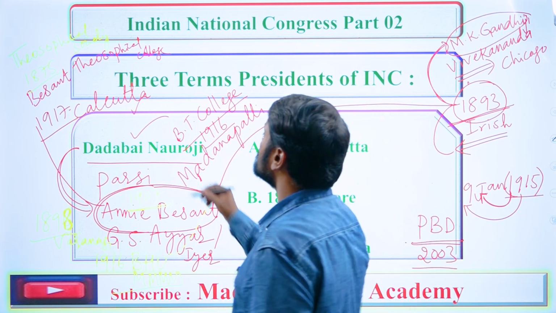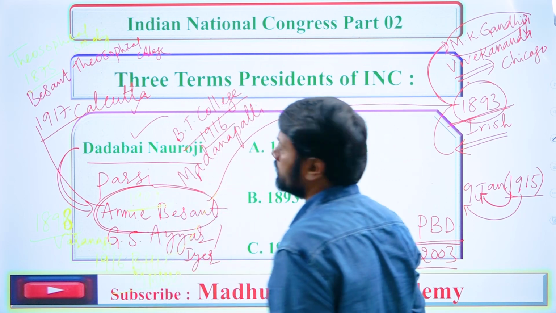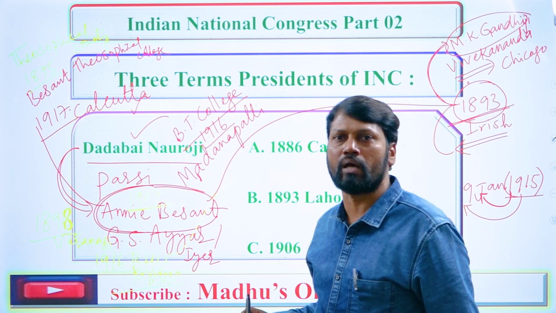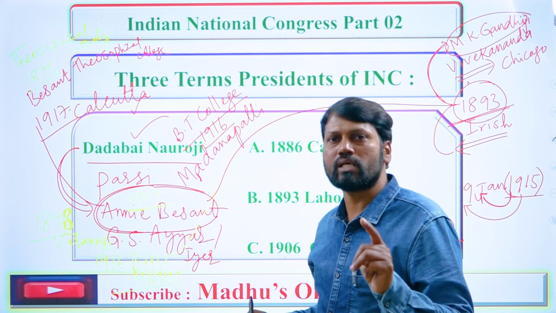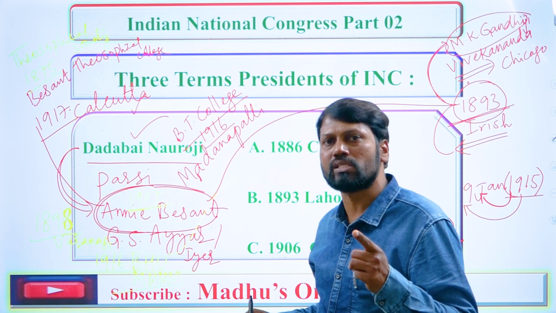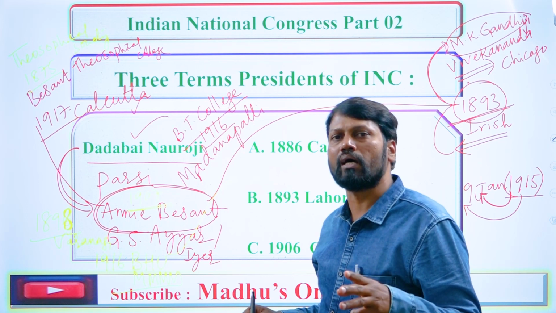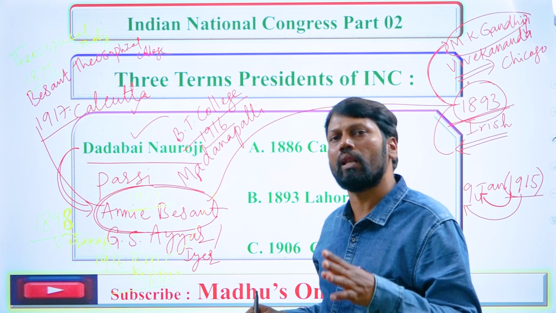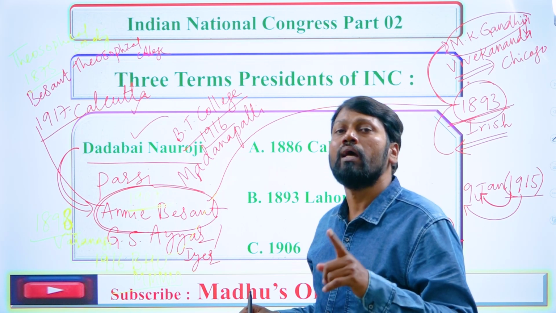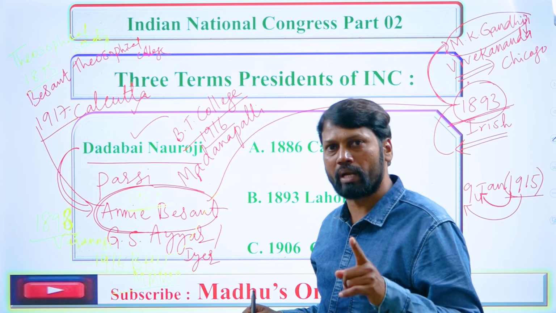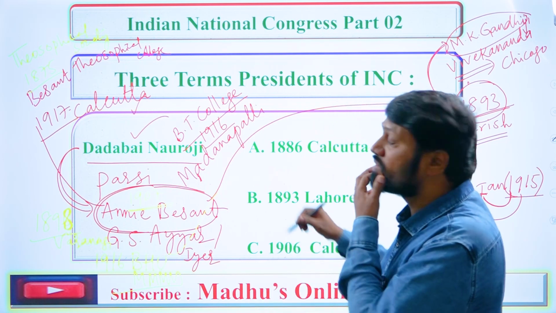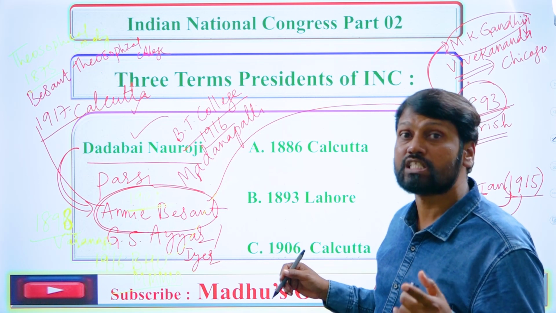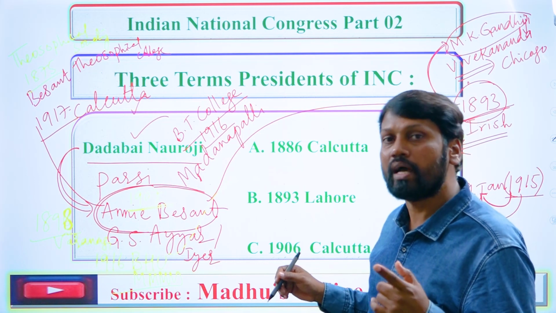Right. So this is about Dadabhai Naoroji. Dadabhai Naoroji served as the president of INC how many times? 3 times. First was at Calcutta in 1886. Second was at Lahore in 1893. Third was again at Calcutta in 1906. Once again I am reminding you, right? He was the first Parsi president of INC.